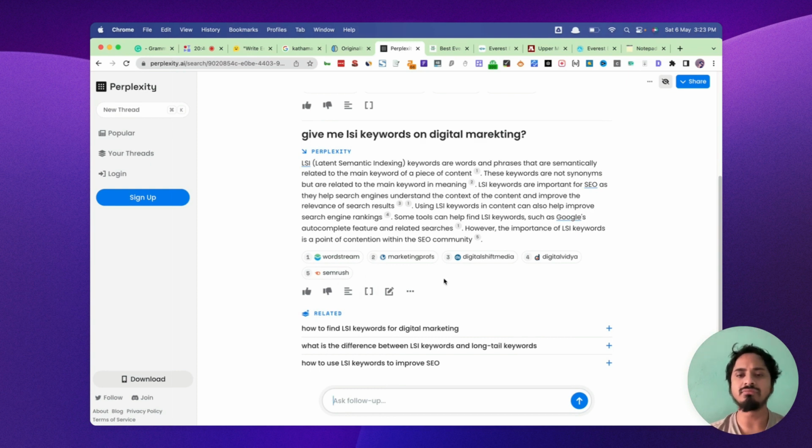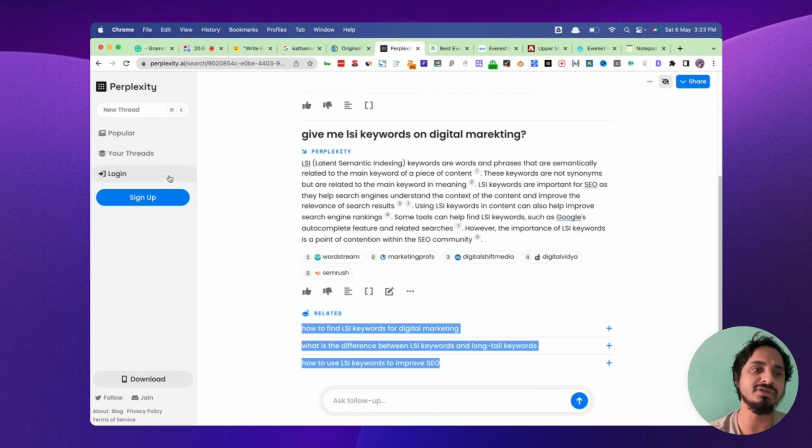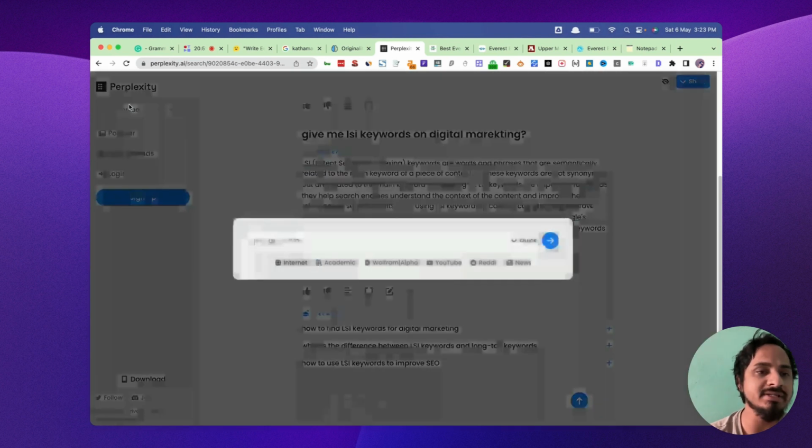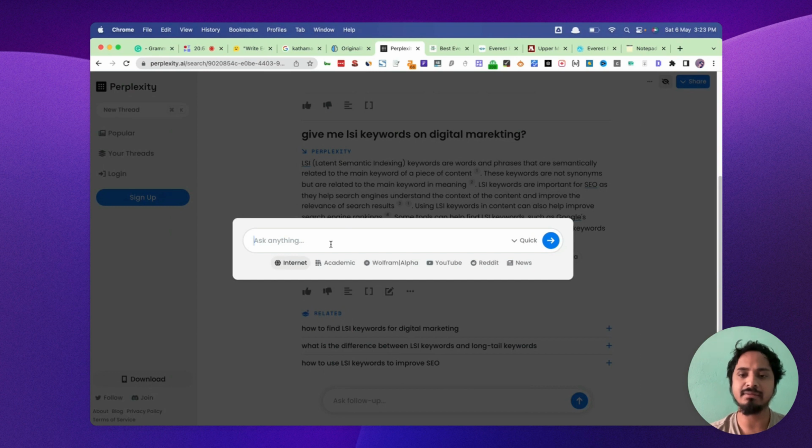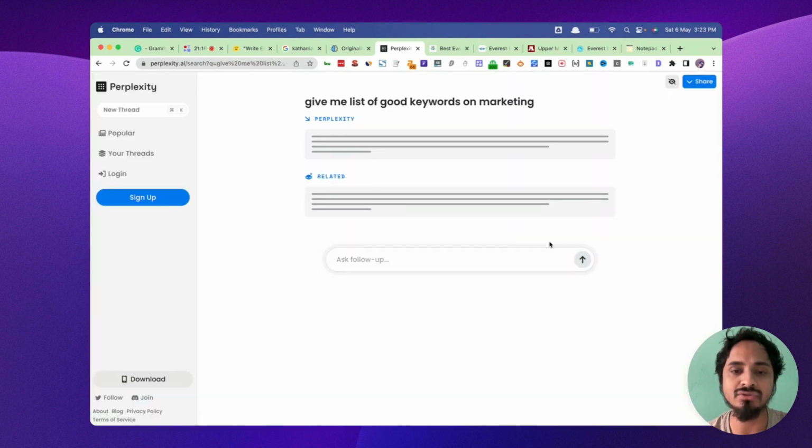Okay, so it kind of gives us the definition only. I wanted the keyword, but yeah, actually it gives the legit sources. We can use that. Also here it gives the related information. Okay, new thread is there. Ask anything. Let's see, give me a list of good keywords on marketing. Let's see, internet we can use, Reddit we can use, news we can use.